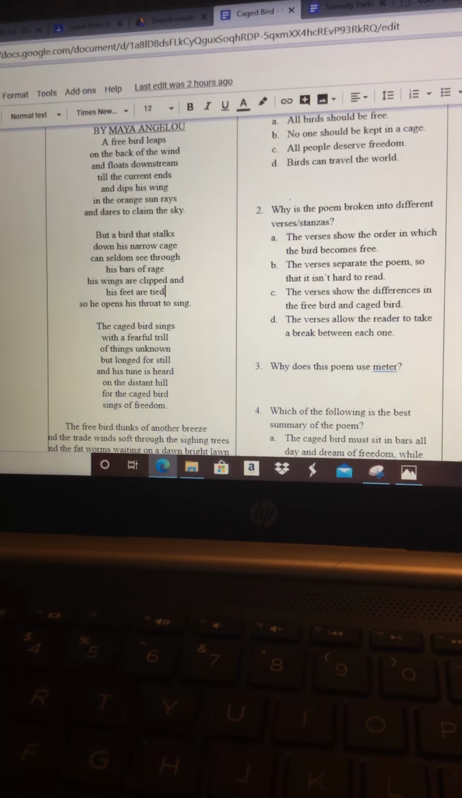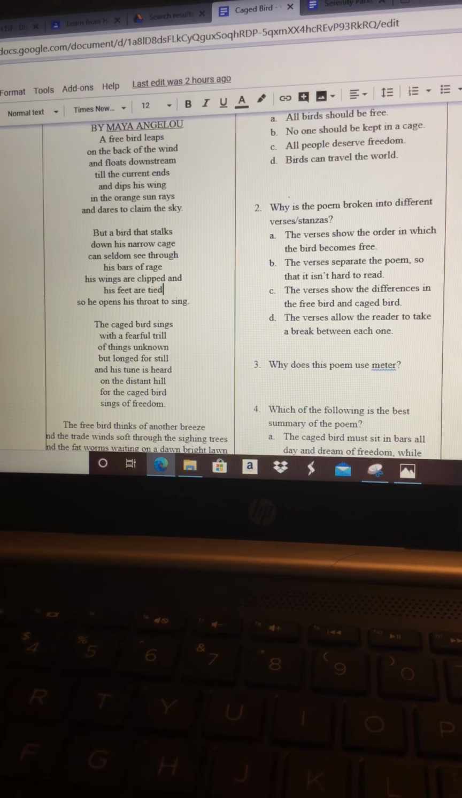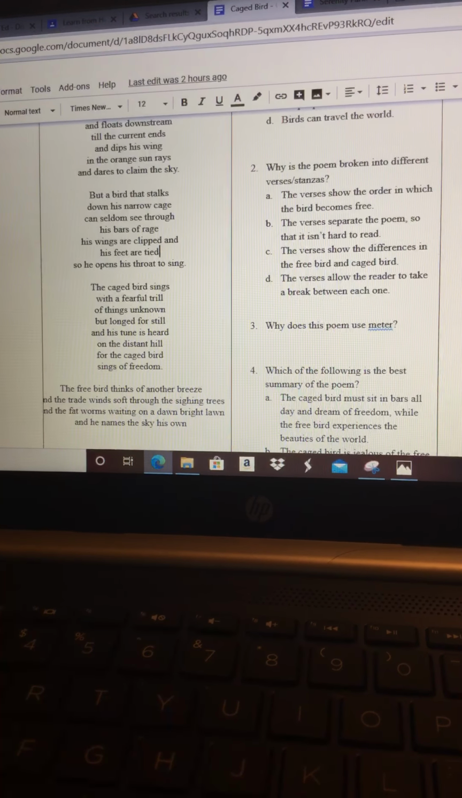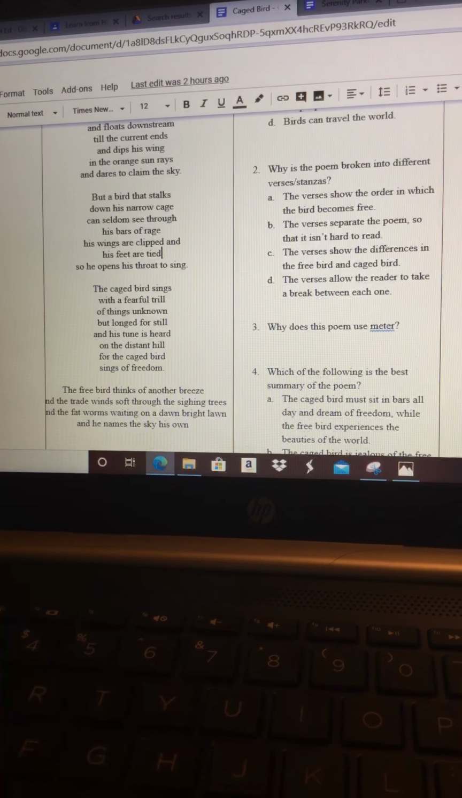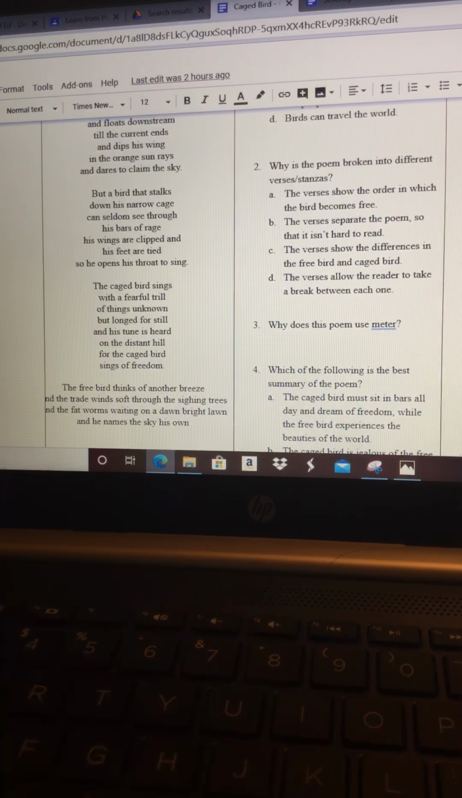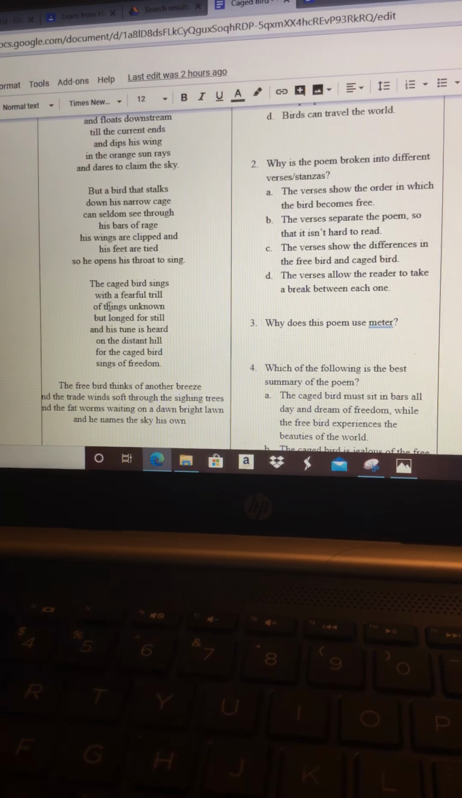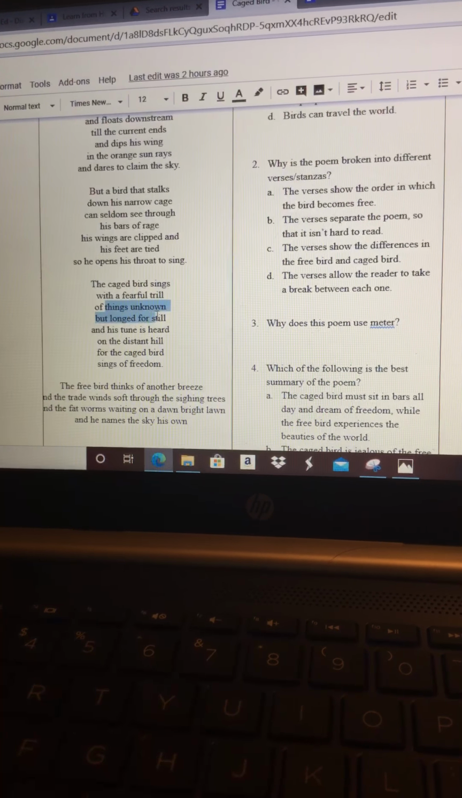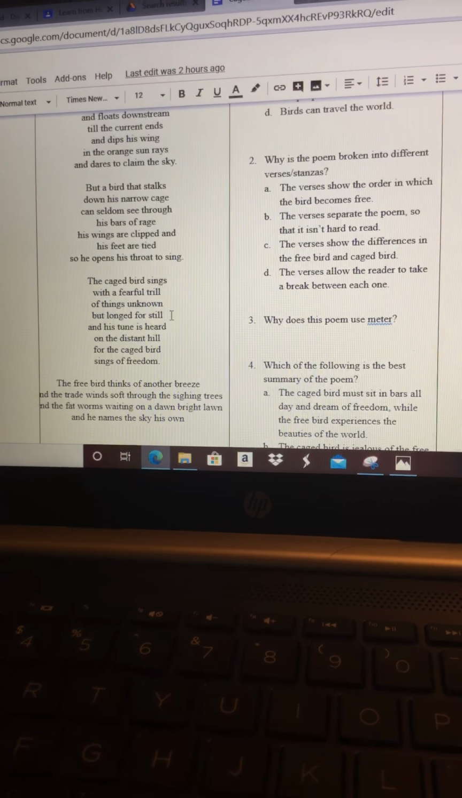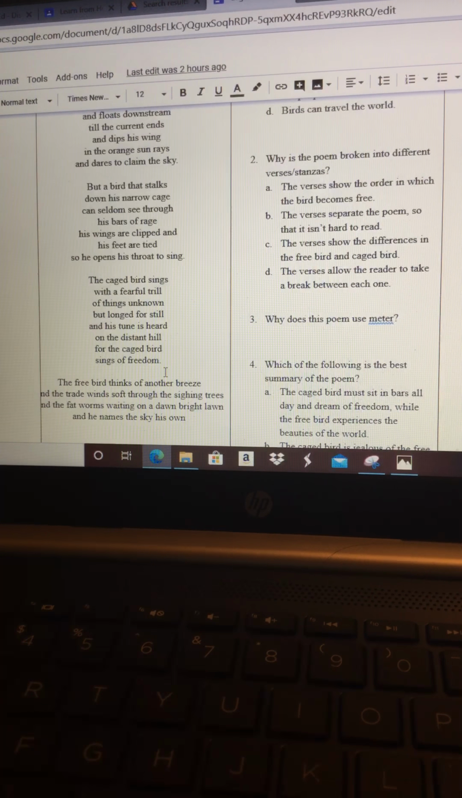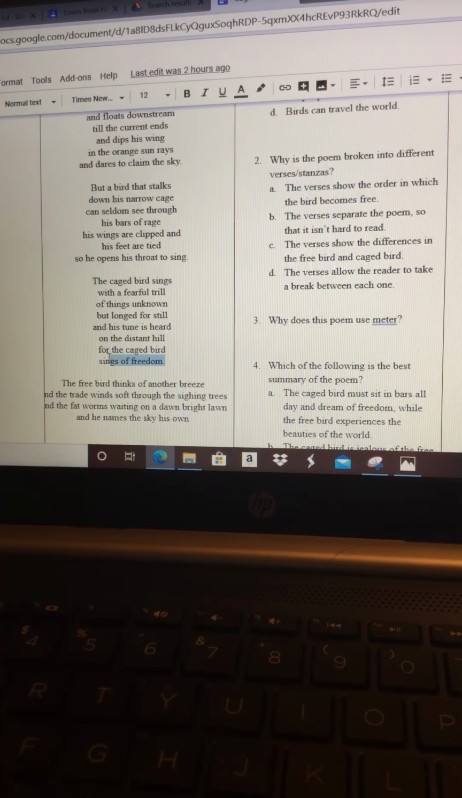Stanza 3. "The caged bird sings with a fearful trill of things unknown but longed for still, and his tune is heard on the distant hill, for the caged bird sings of freedom." So it says the caged bird sings of things unknown but longed for still. So think about what the caged bird wants. And look at the last line in this stanza.